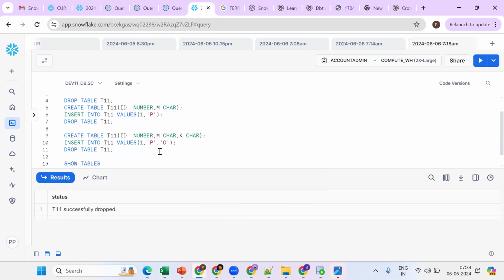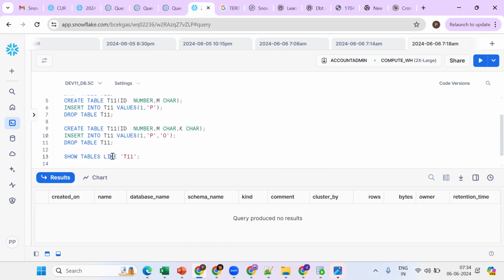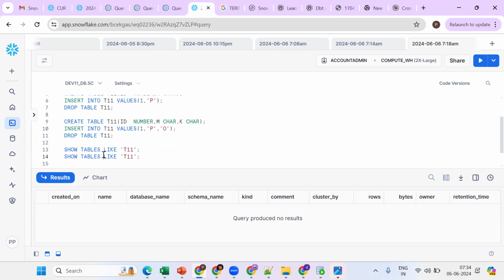Show tables like T11 will give active tables. Is any table there? No active tables, so we dropped everything. Now how do we get the historical tables? You should go for show tables history.